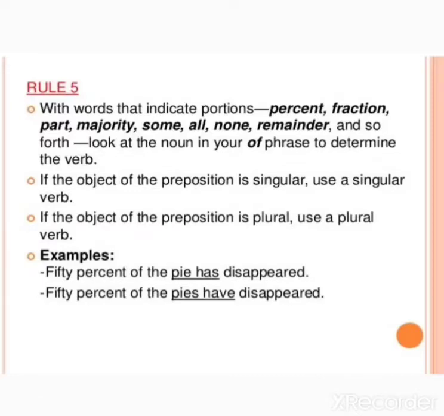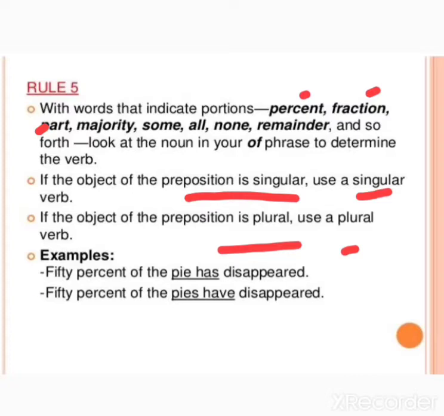Now let us move towards rule number 5. The words that indicate portions, like percent, fraction, part, majority, sum, all, none, remainder. All these phrases we sometimes have to use according to the subject. If the object of the preposition is singular, we will write the singular verb. If the object of the preposition is plural, then we will write the plural verb.